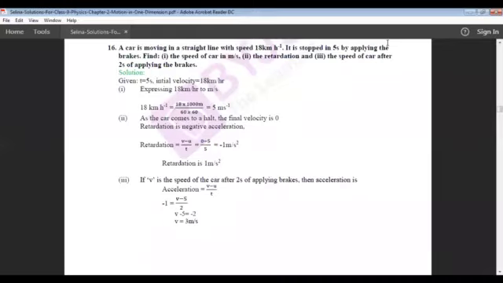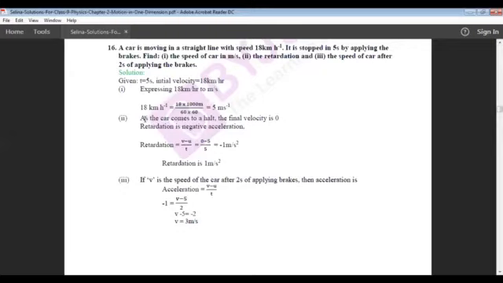Okay students, last numerical is the 16th one: a car is moving in a straight line with the speed 18 km per hour. It is stopped in 5 seconds by applying the brakes. Find the speed of car in meter per second, the retardation and the speed of car after 2 seconds of applying the brakes. So initially we need to write the given things. Time is 5 seconds, initial velocity is 18 km per hour. First we need to convert this 18 km per hour into meter per second. So 18 km per hour is equal to 18 into 1000 divided by 3600. You will get 5 meter per second.